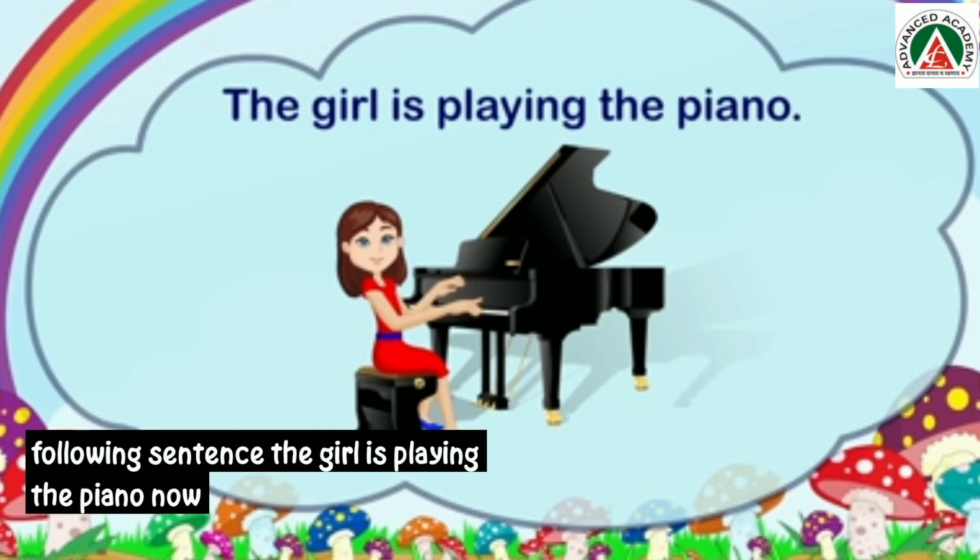Here, the word the starts with a capital letter because it is the first word in the sentence. The sentence also ends with a full stop because it states clearly what the girl is doing now. And full stop is also called period.